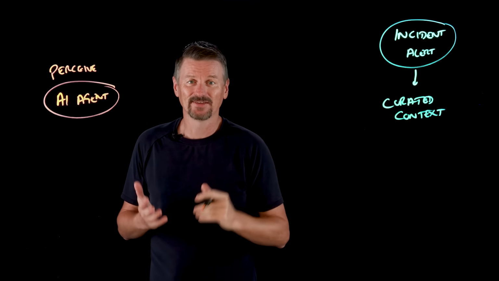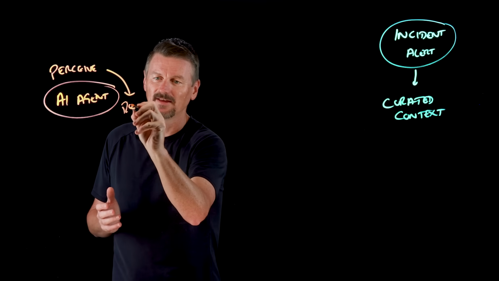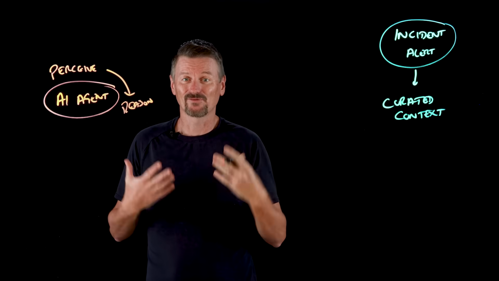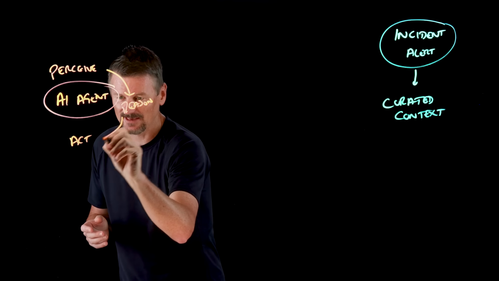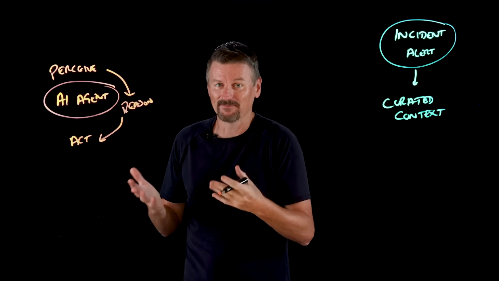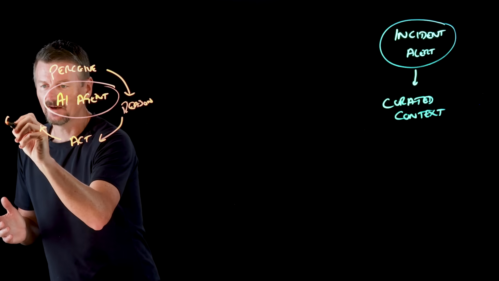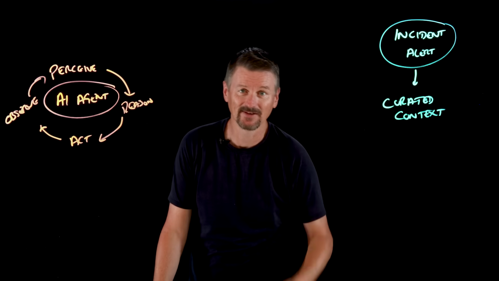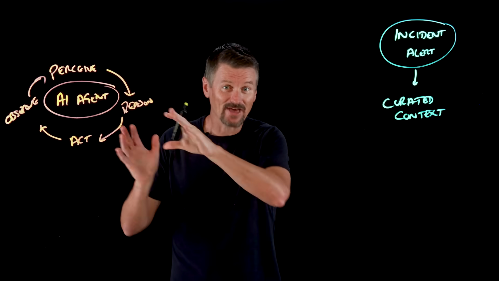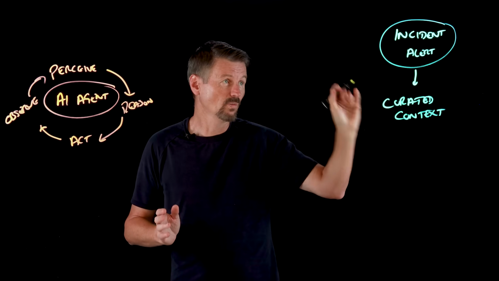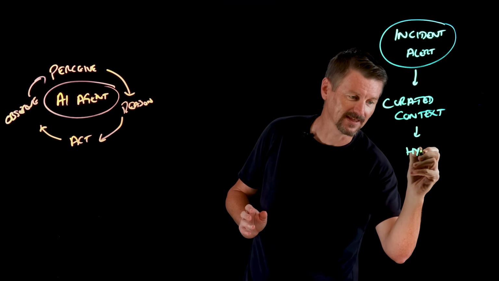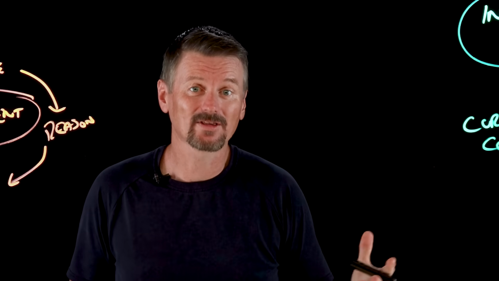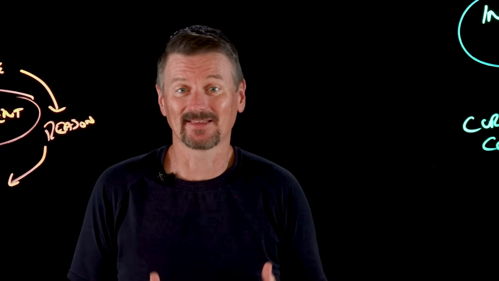And once they've perceived their environment, they can reason forward with the best steps that they should take. Once they've reasoned, they can actually act on that action plan that they've built, and then they observe the results of that action, and then round and round we go back to perceive in a feedback loop. And that is what's happening here, where we're going to form a hypothesis as to what the actual problem is. That's using causal AI to analyze those disparate MELT data sources.